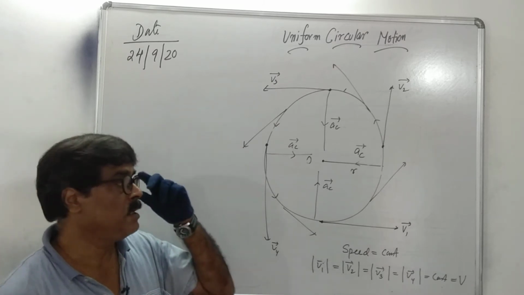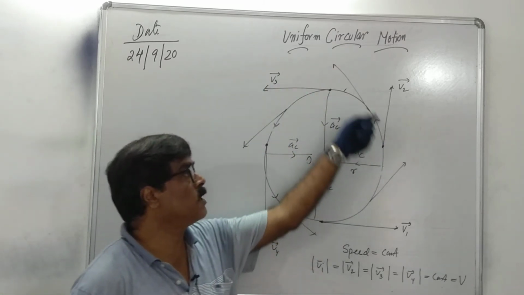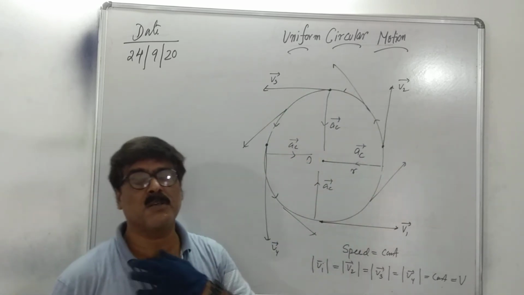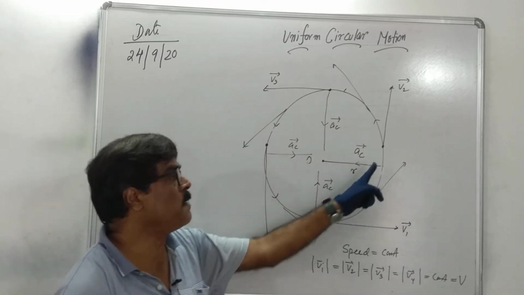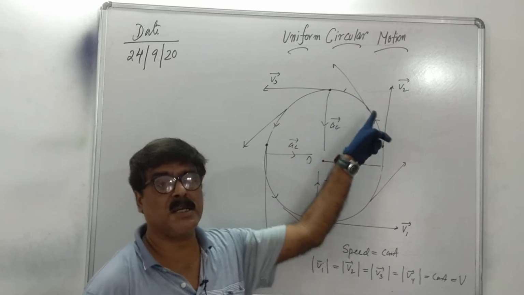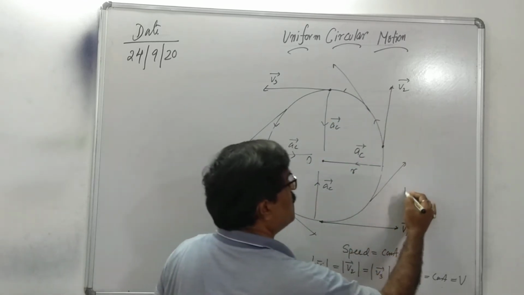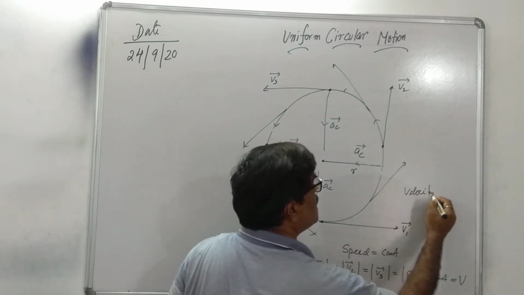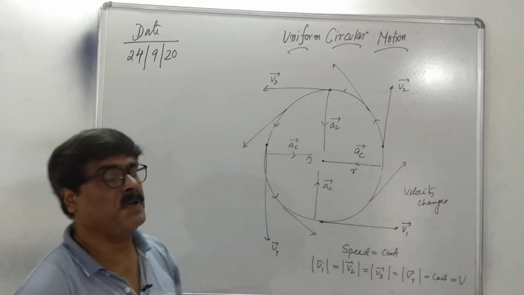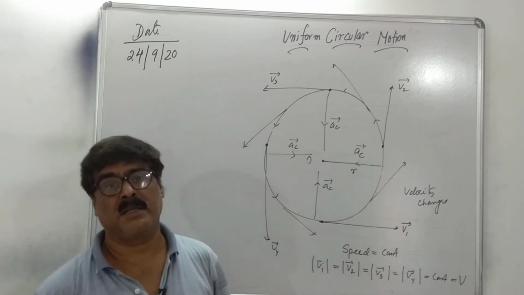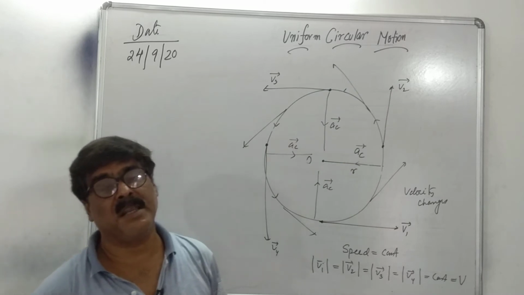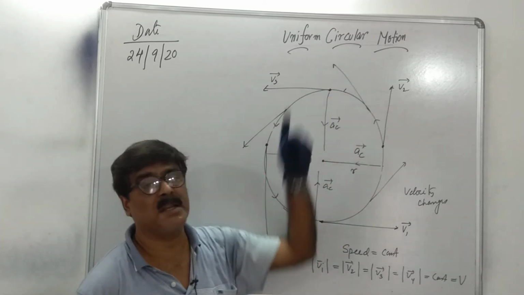We again repeat, when a body moves in a circular path with uniform speed, the magnitude of velocity at every point is constant. But due to change of direction, velocity changes. And due to change of velocity, there is an acceleration. That is why we say uniform circular motion is an accelerated motion.